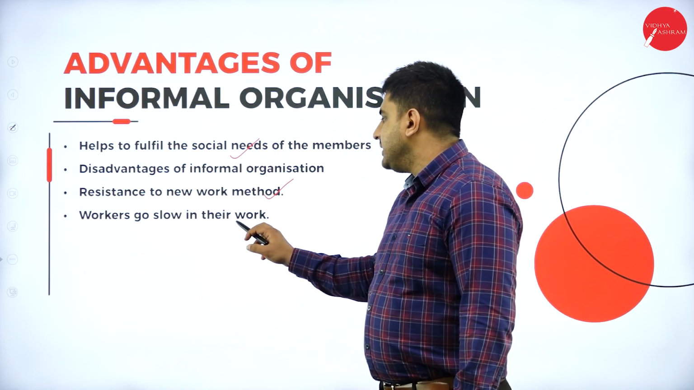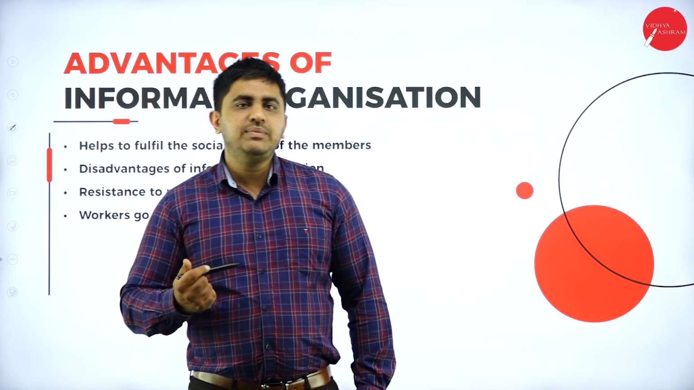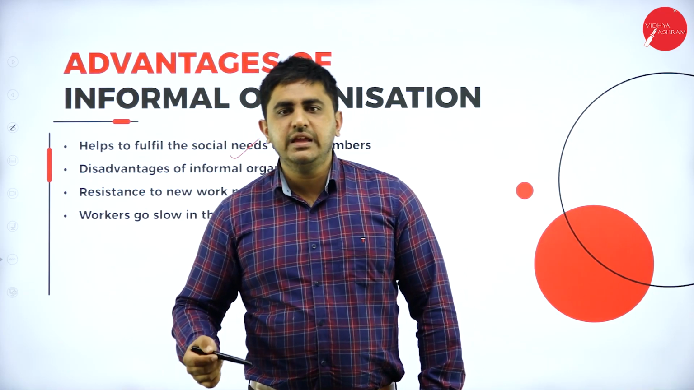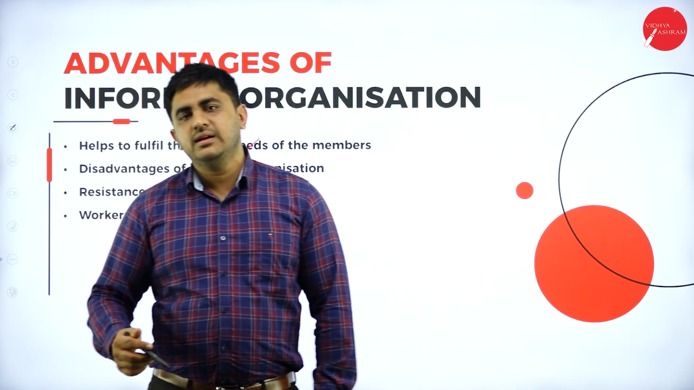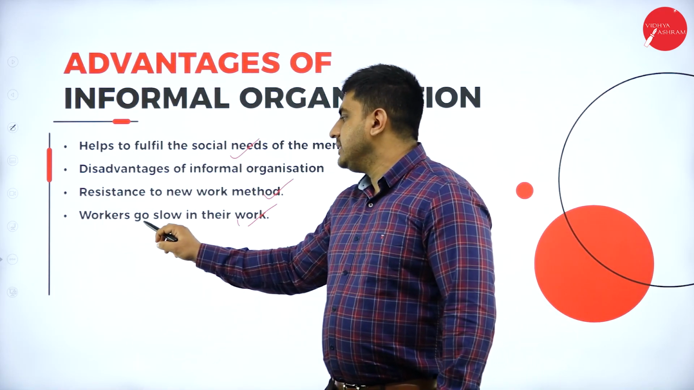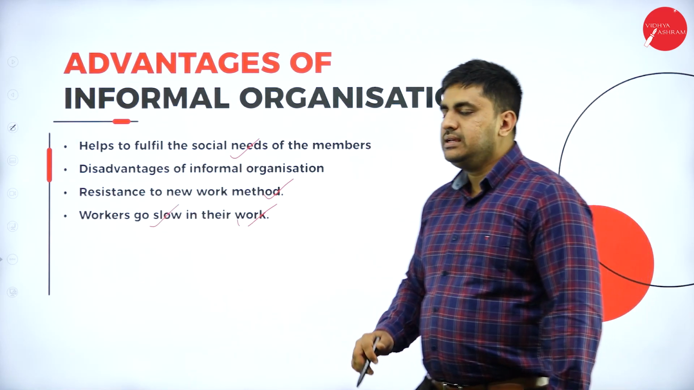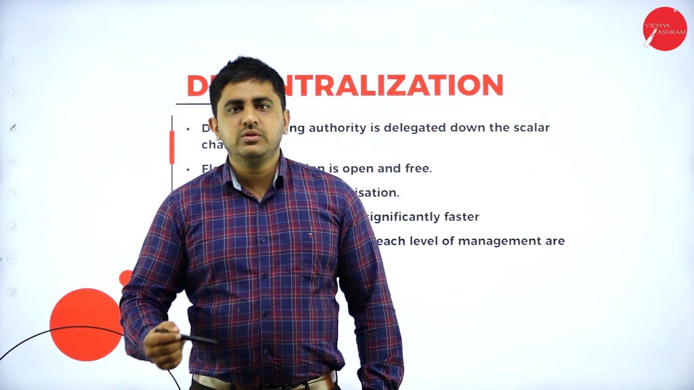Workers go slow in their work. So this is one more disadvantage. This is because all the time they are speaking with each other about any YouTube video or sports or any celebrity. What happens is, they go very slow in their work. These are the disadvantages of informal organization. So next we move to decentralization.